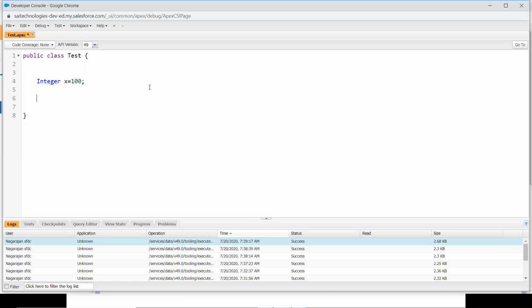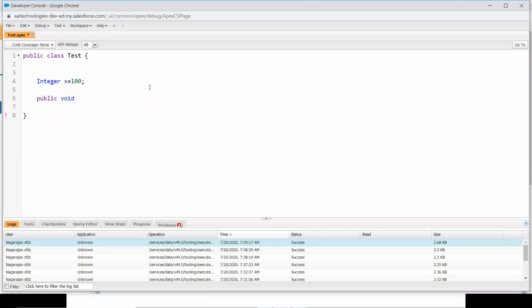A function is a block of code that you can reuse. You can call it again and again when you need that code. That is called a function. For a function, I'm going to write the scope, that is public, and its return type. This is called a return type, whether this function is going to return any values back to the calling function or not. Void means nothing, you will not return anything back.